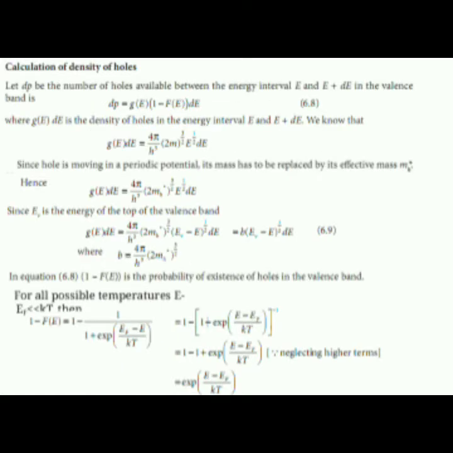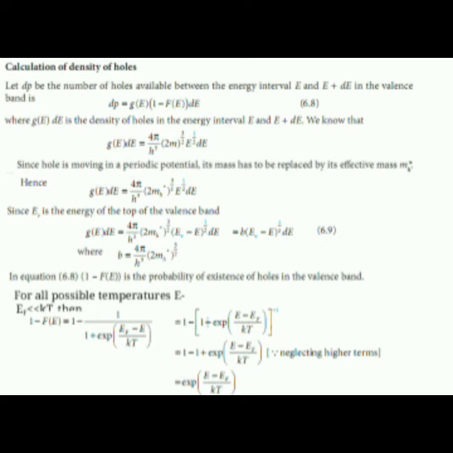To calculate the density of holes, let dp be the number of holes available between the energy interval E and E plus dE in the valence band. So dp is equal to g(E) into (1 minus f(E)) dE, where g(E) dE is the density of holes. Since the hole is moving in a periodic potential, its mass has to be replaced by effective mass mh*. Since Ev is the energy of the top of the valence band, g(E) dE is given as B into (Ev minus E)^(1/2) dE.